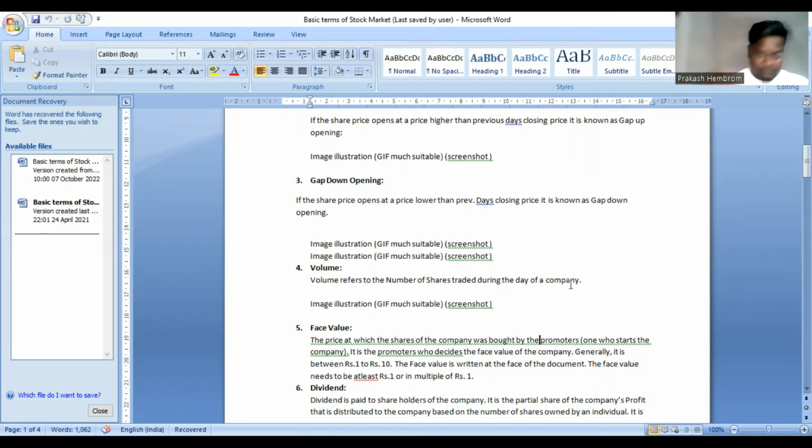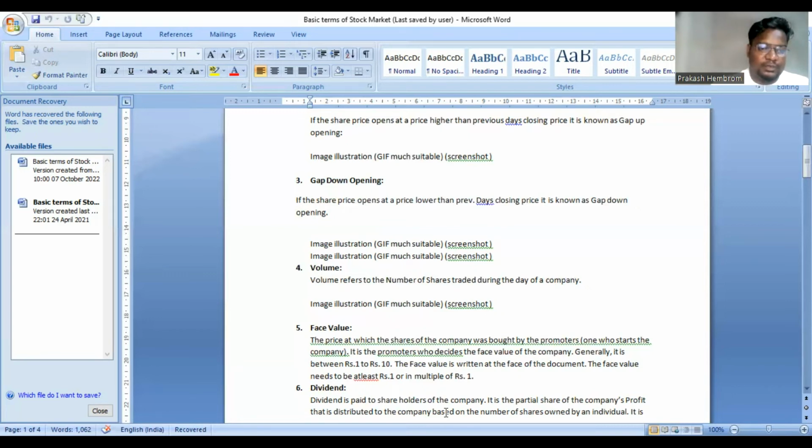So this is volume. We can view volume through Money Control. You can find all information about any stock in this Money Control app. So let us see.